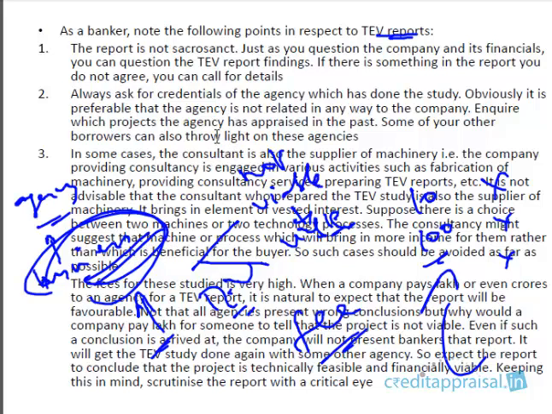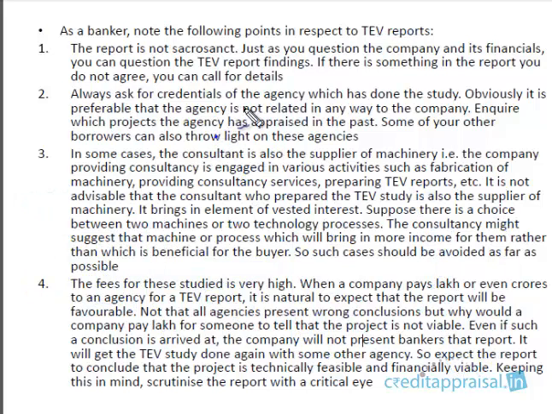So this report, you should question it. You should critically examine this question. So just as you question the company and its balance sheet, you should also question the TV report findings. Just don't take whatever is mentioned in the TV as sacrosanct. Don't take it like that. You should question critically, analyze the report findings. And if you're not comfortable with any finding, you should definitely call for further details, right? That is the first point you should keep in mind regarding TV study.